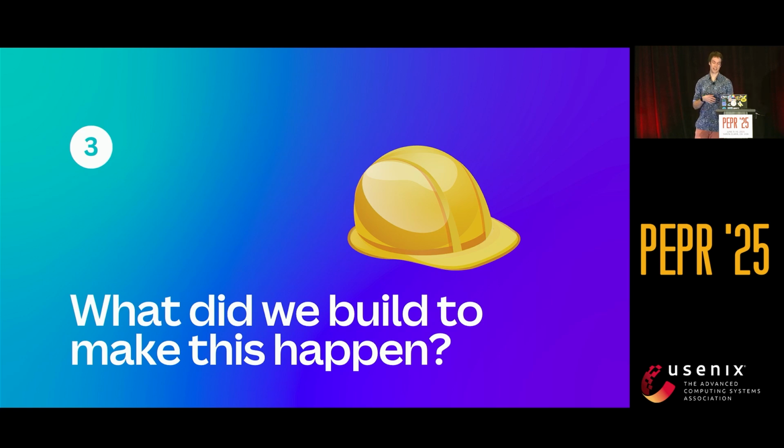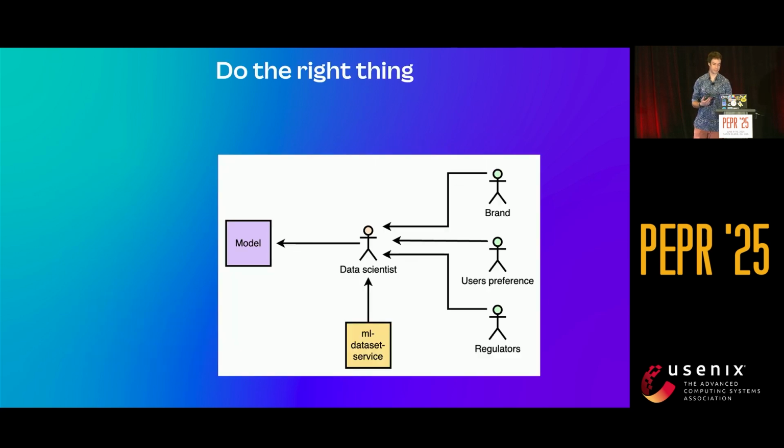So we began with the data scientist or machine learning engineer and did a bit of a human-centered approach to this. Now, in this very, very simplified model, we have our poor data scientist, and compliance is on their shoulders. We use a term called brand at Canva, but it kind of means like your product or your workspace. Like, I'm an education person or I'm an enterprise person. We need that information because obviously they've got different rules attached to them, different exclusion criteria, then the user preferences, and then the regulators from all those 100+ jurisdictions we're in.